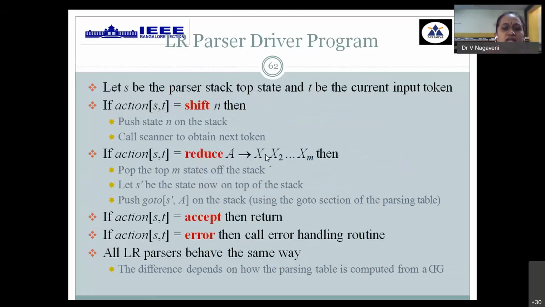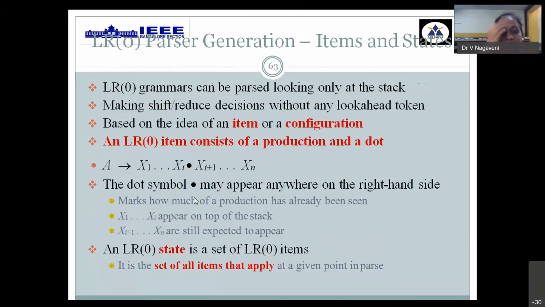In any LR parsing, again we need to perform either shift or reduce or accept or error by looking into the contents of the program written to perform this. We need to take a decision when to shift, when to reduce, and when to accept. That is done with the help of a program called the LR parser driver program. To start with any LR parser, we need to start with LR0 items construction.